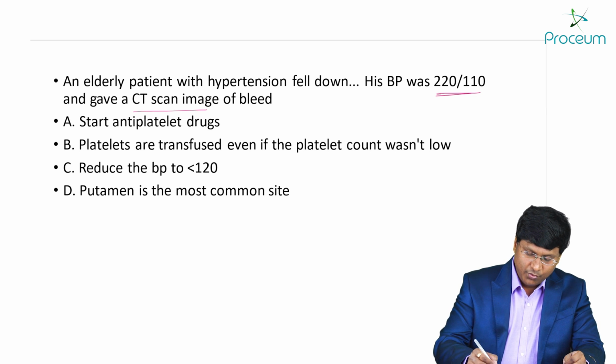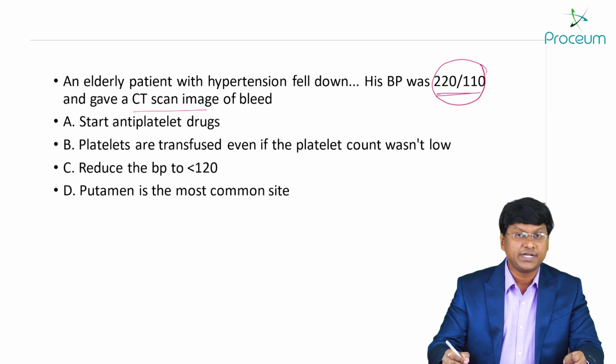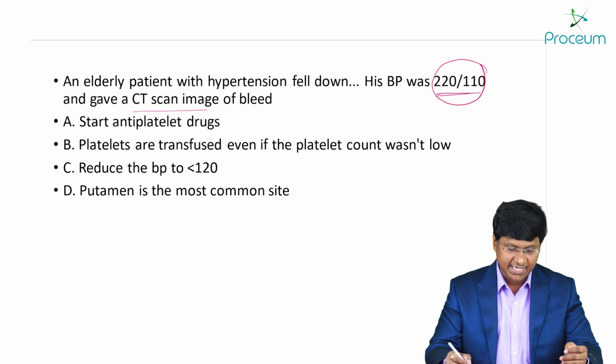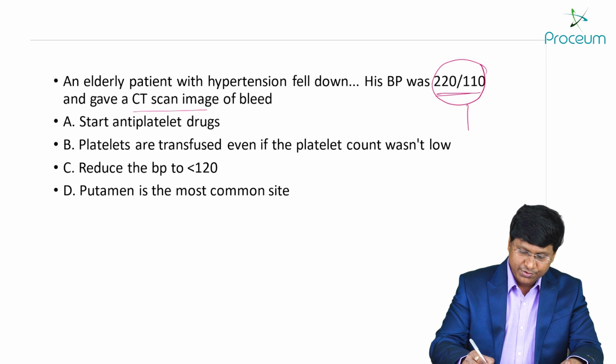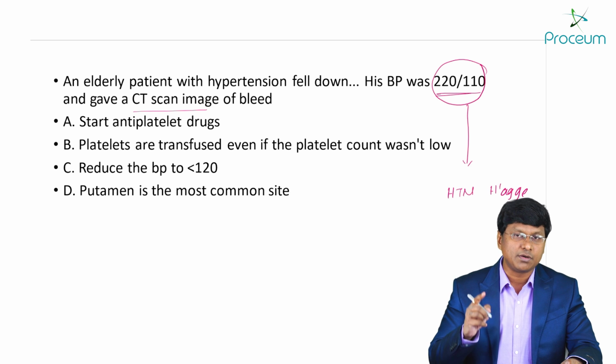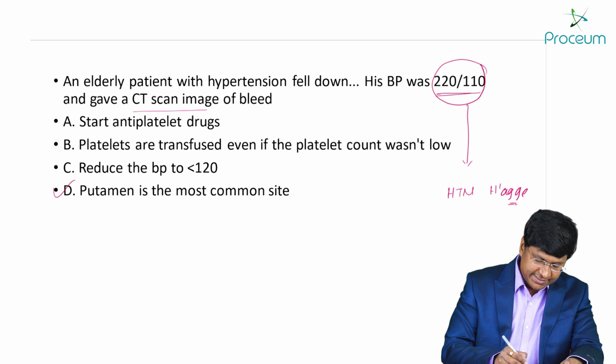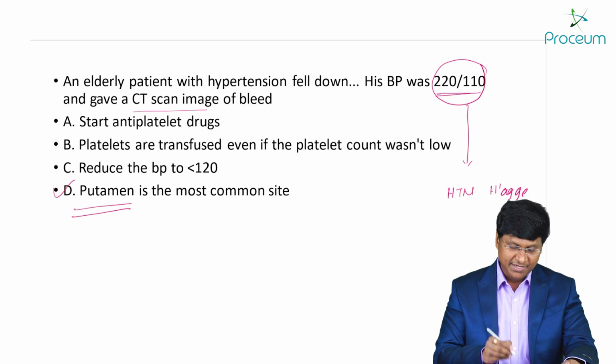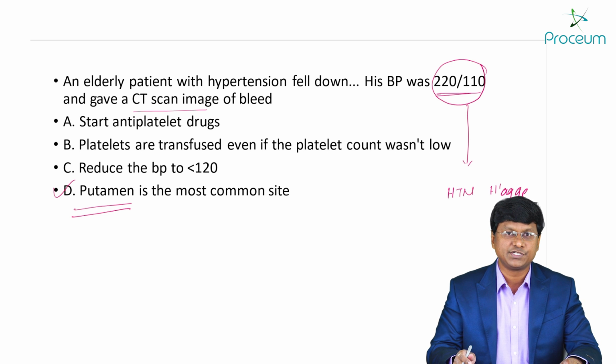Now let me tell you, when the blood pressure is around 220 by 110 millimeters of mercury and then the individual fell down, you should think of hypertensive hemorrhage. Right? You should think of hypertensive hemorrhage. And what is the most common site of hypertensive hemorrhage? That is the putamen. So putamen is the most common site of the hemorrhagic stroke.